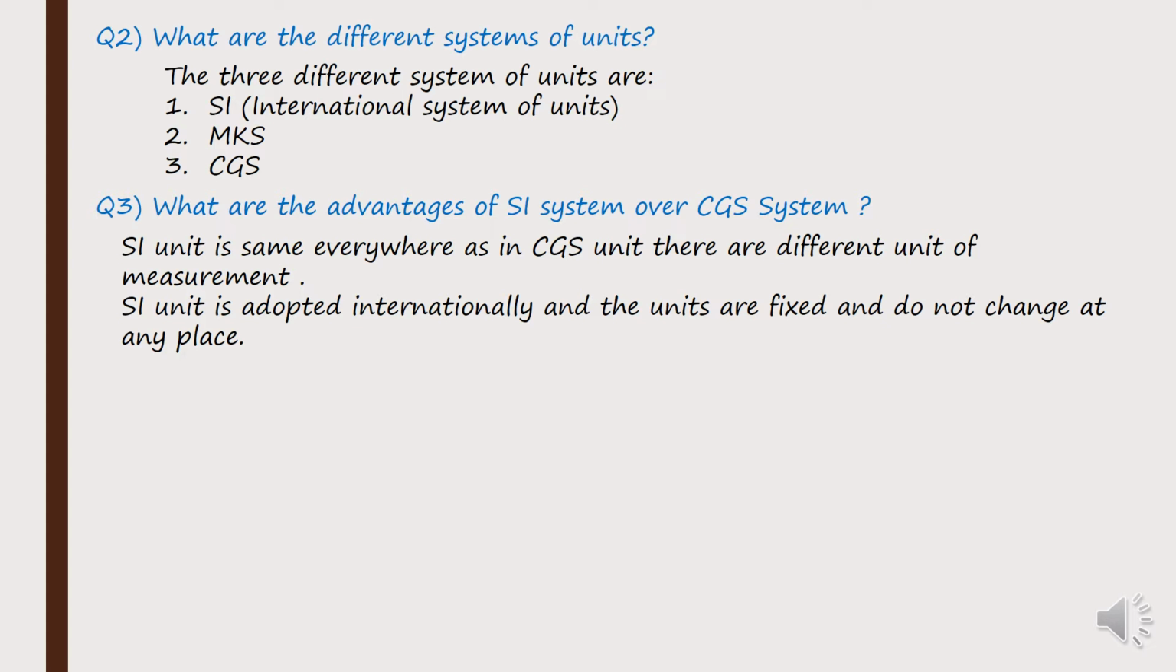So internationally, meaning wherever you go, for any physical quantity, if you want to have its SI unit, it is fixed everywhere and does not change, in whichever place you go. Whereas the CGS system may vary from place to place. The CGS unit may be different, but the SI system is the same everywhere. So that is why it is more advantageous over the CGS system.